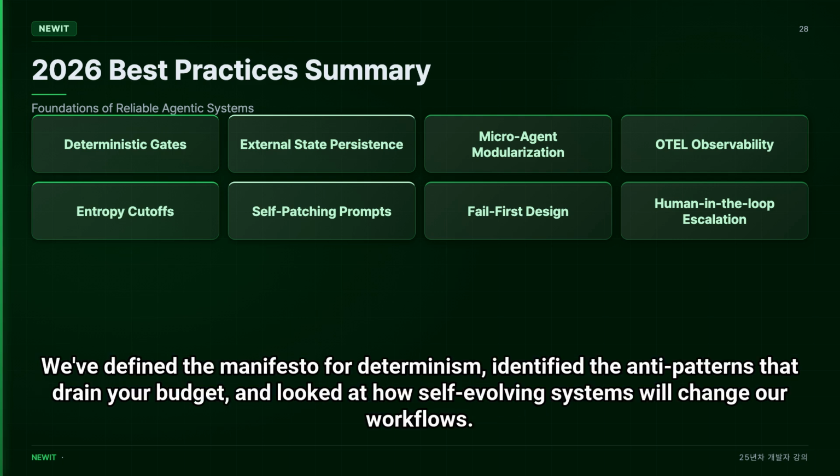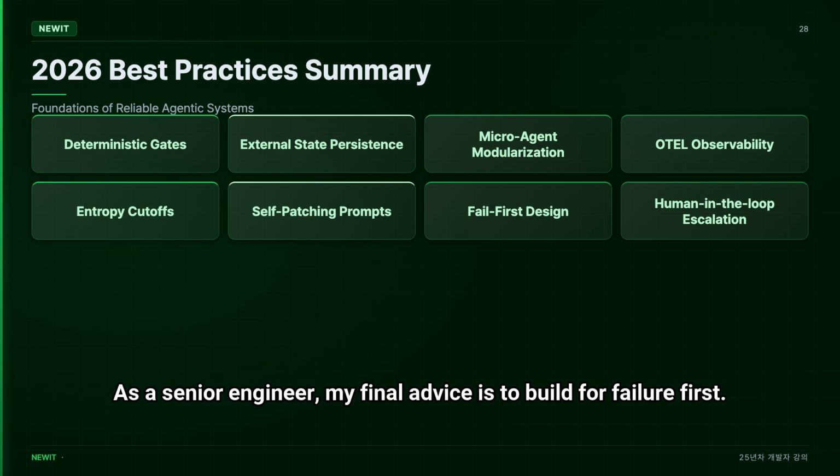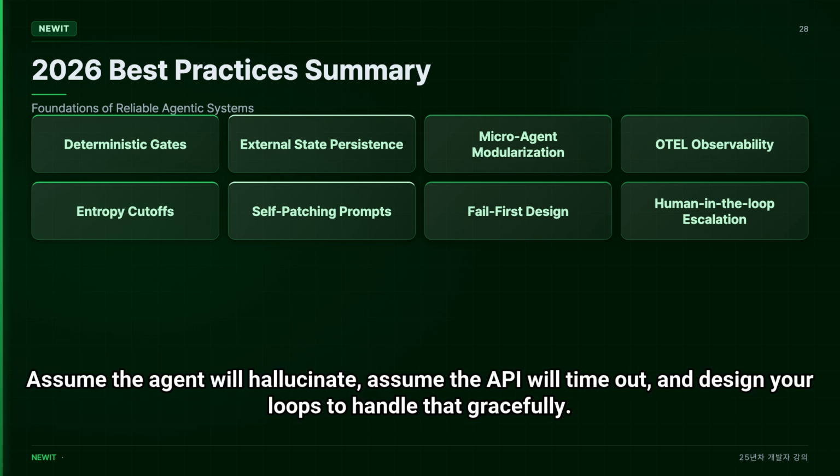We've defined the manifesto for determinism, identified the anti-patterns that drain your budget, and looked at how self-evolving systems will change our workflows. As a senior engineer, my final advice is to build for failure first. Assume the agent will hallucinate, assume the API will time out, and design your loops to handle that gracefully.